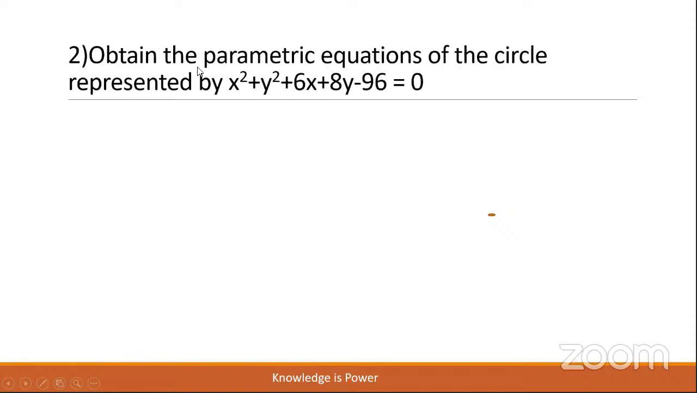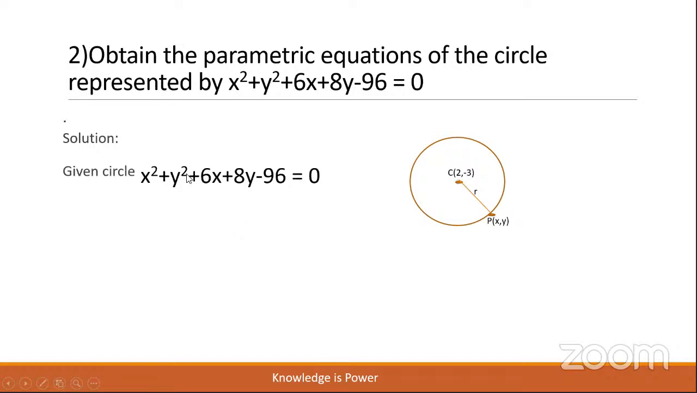Now, obtain the parametric equation of the circle represented by x square plus y square plus 6x plus 8y minus 96 is equal to 0. Draw the diagram, children. Mark the center by reading from the equation. Let P(x, y) be a point on the circle. And we shall also find the radius of the circle r. When you know h, k and r, we shall write the parametric equations. Let us write the given equation, children. Note the center and radius.